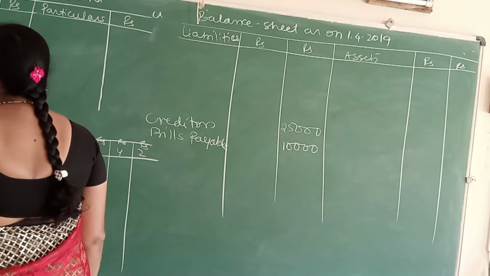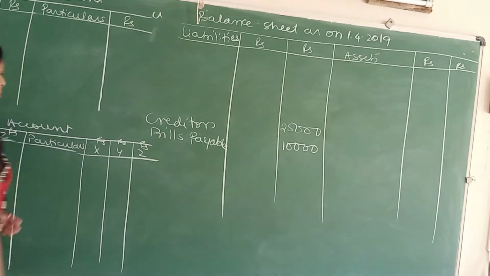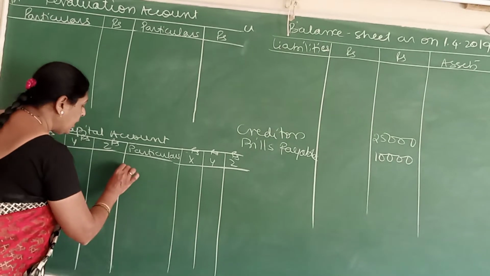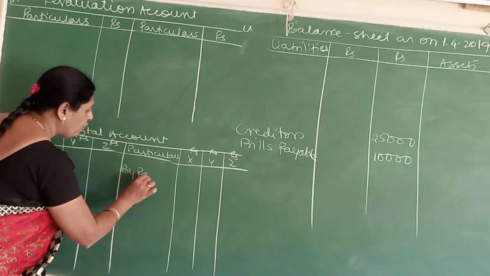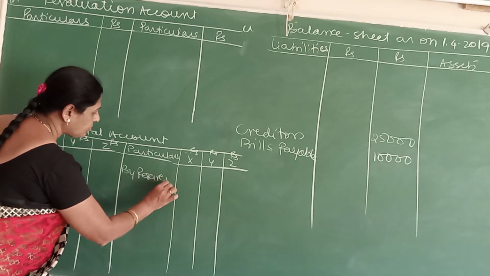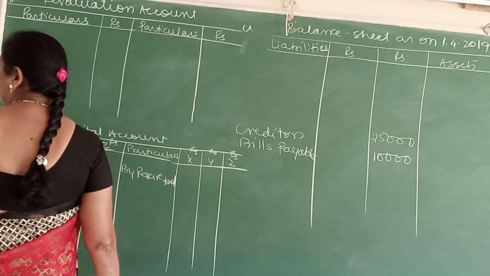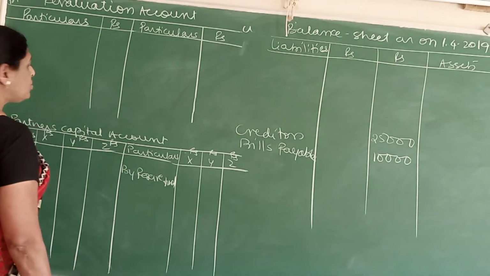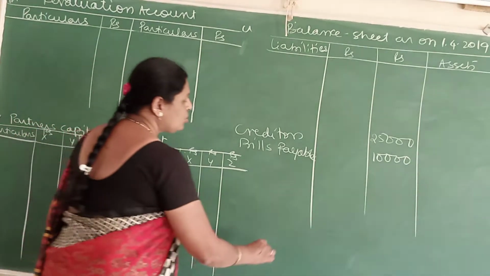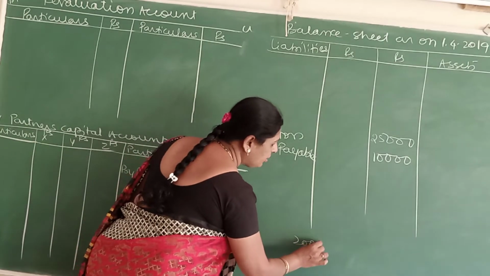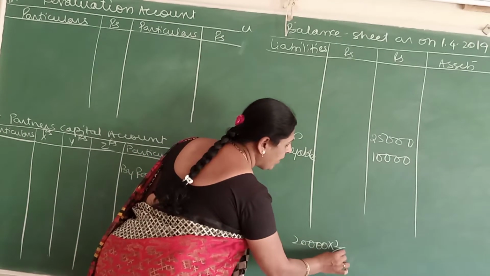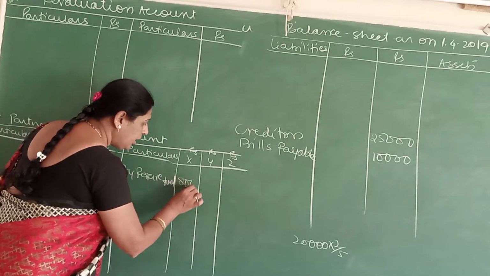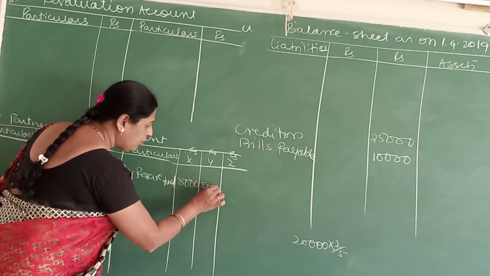Next, they have given you the reserve fund. Come to your partner's capital credit side, leave a line and write by reserve fund. And the amount is 20,000. The ratio is 2:2:1. So it will be 20,000 into 2 by 5. That will be 8,000, 8,000 and 4,000.